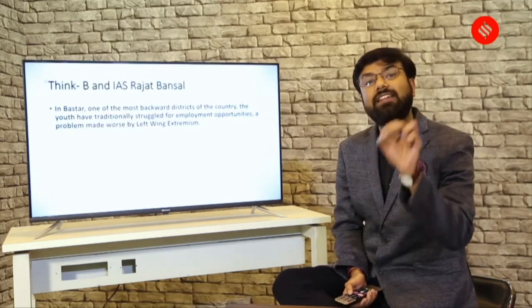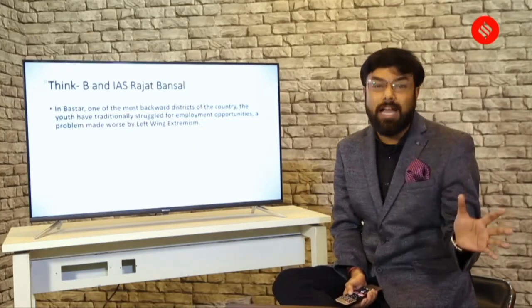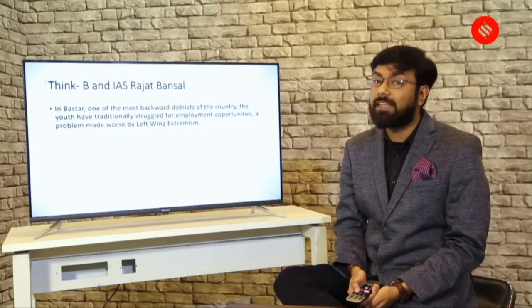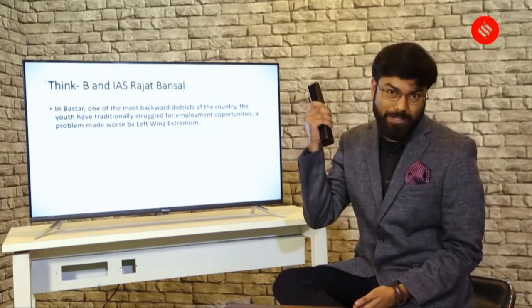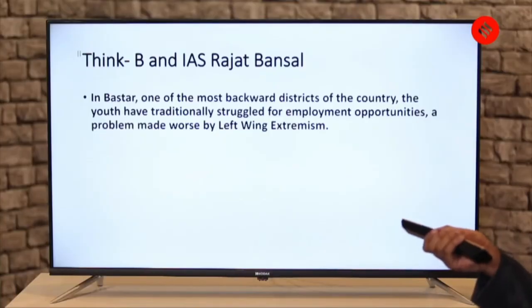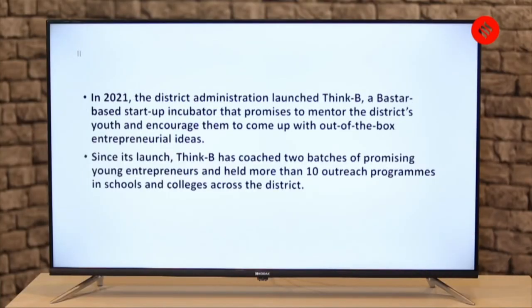Now, if a good IAS officer with a vision to bring some changes reaches this district, things like Think Be happen, which was done by Rajat Bansal. So what did he do in 2021? The district administration launched Think Be, a Bastar-based startup incubator that promises to mentor the district's youth and encourage them to come up with out-of-the-box entrepreneurial ideas.